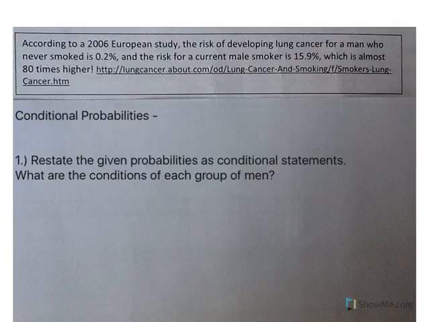Conditional probabilities, if you recall, deal with the word if or the word given. They give you a different look at probability. Instead of looking at a whole sample, we're going to break it up. So instead of looking at all students in a classroom, we would say, if the student was female, what's the probability of being suspended? So we give specific conditions to the probability problem, which is why it's called a conditional.